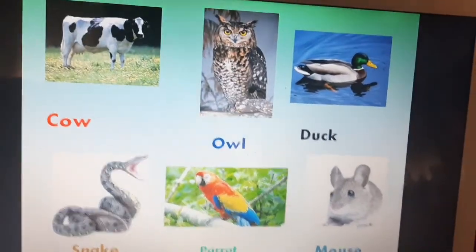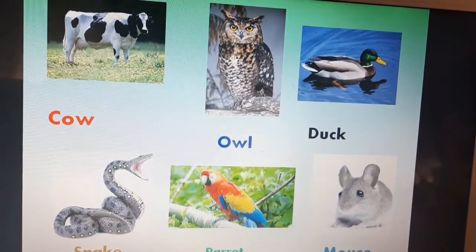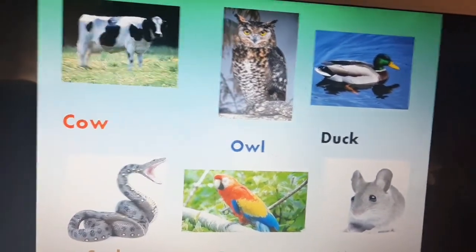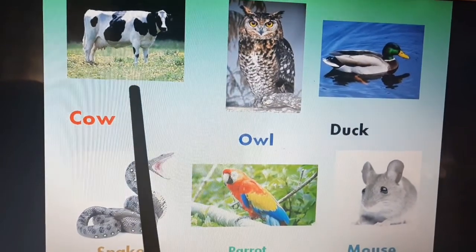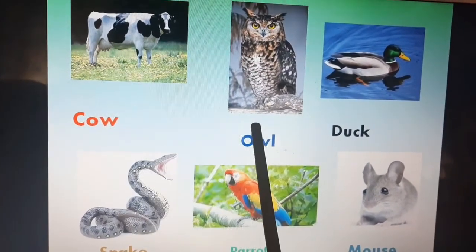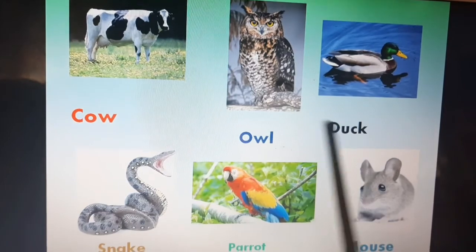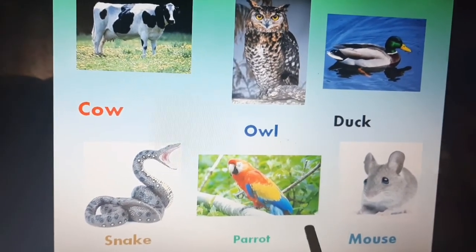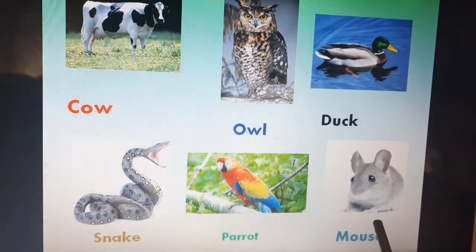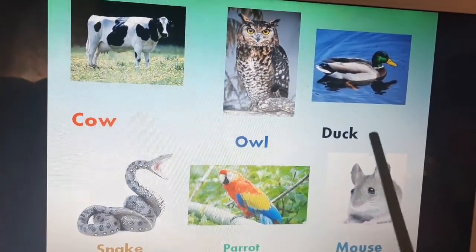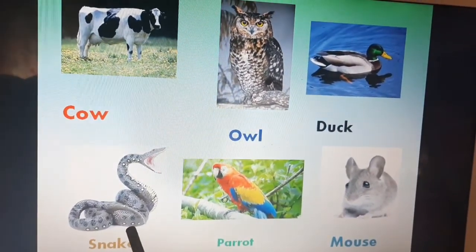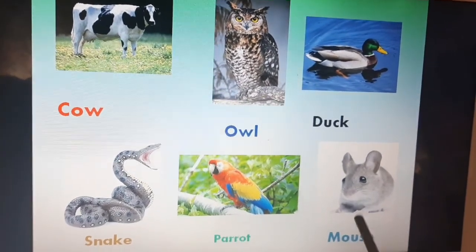Look at here, please. There are different animals. Look at the first here. We have cow, owl, duck, snake, parrot, mouse. Again, cow, owl, duck, snake, parrot, mouse.